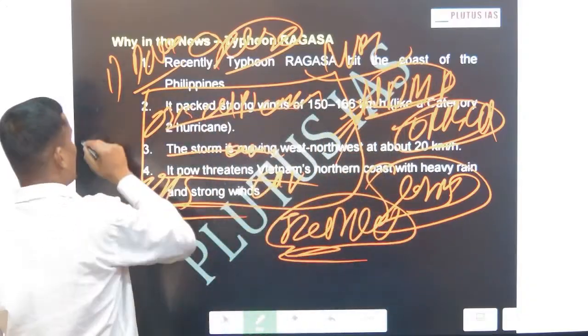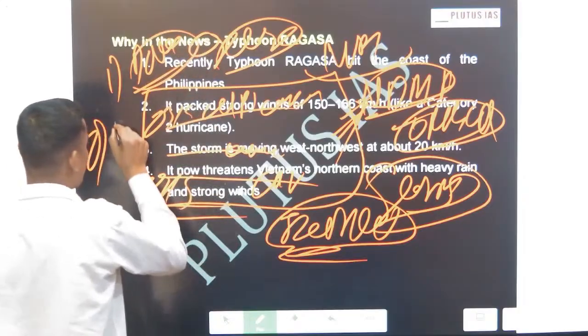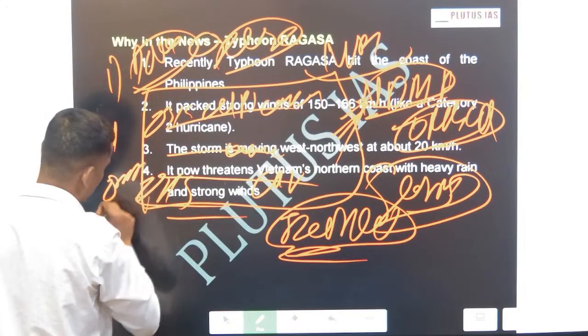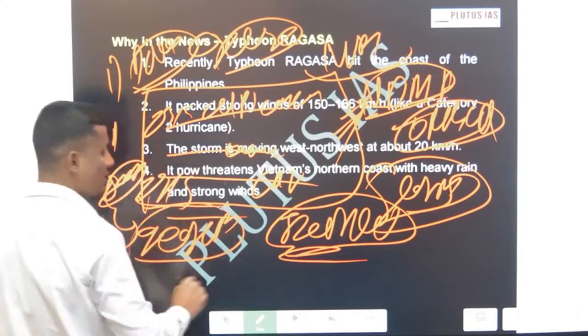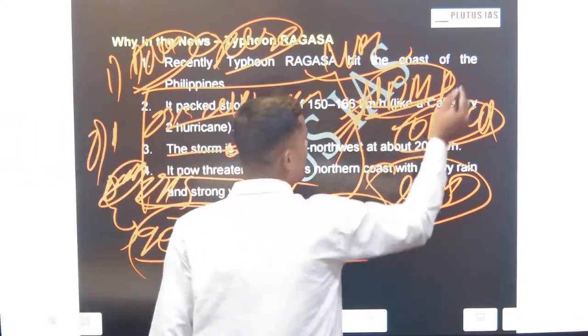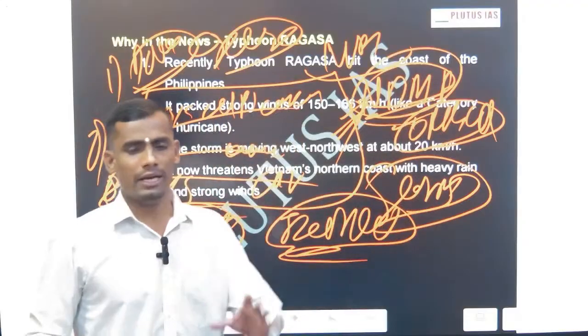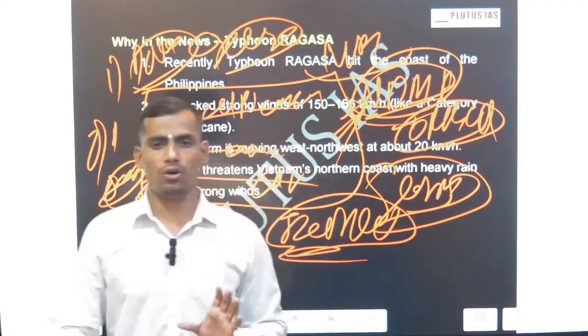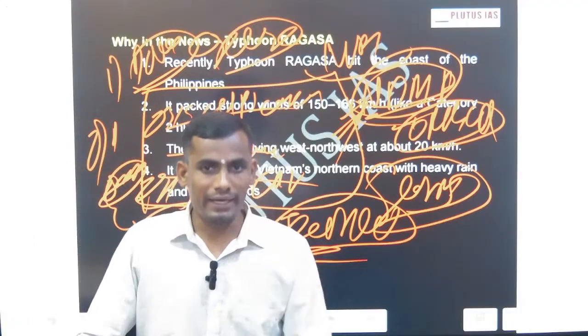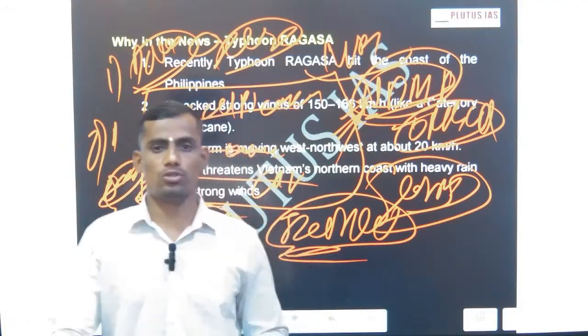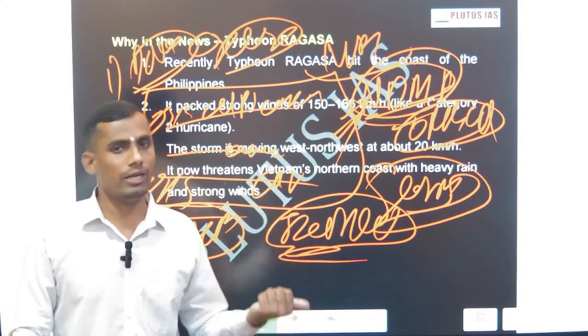IMD also provides the geography related details, how cyclones form and everything, and disaster management related details you will get on the NDMA official website. It is just around 10 to 11 lines of information, with examples. You have to remember data and examples in cyclone questions, whether they are asked in GS1 or GS3.